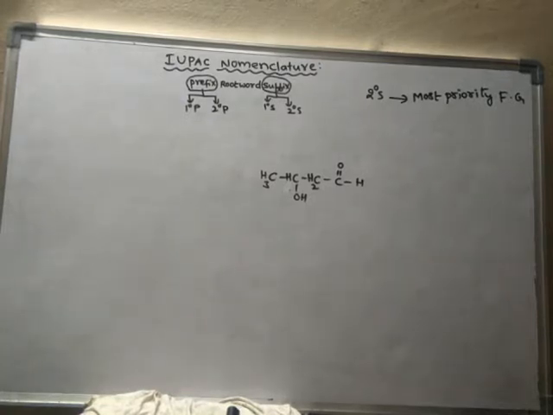So I will give you the series so that we can easily identify which functional group should be written before which functional group, or else to identify the most priority functional group.